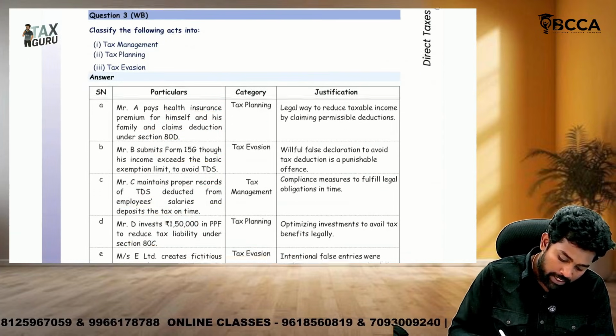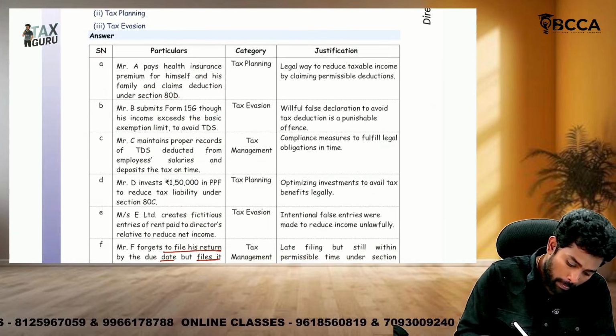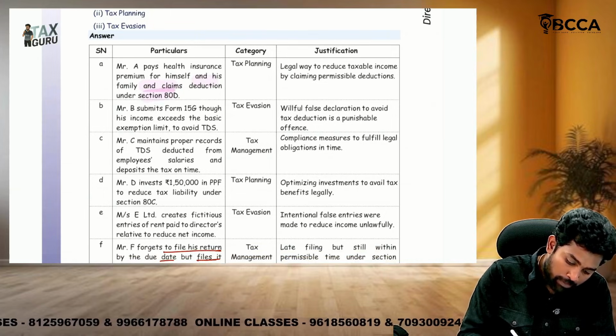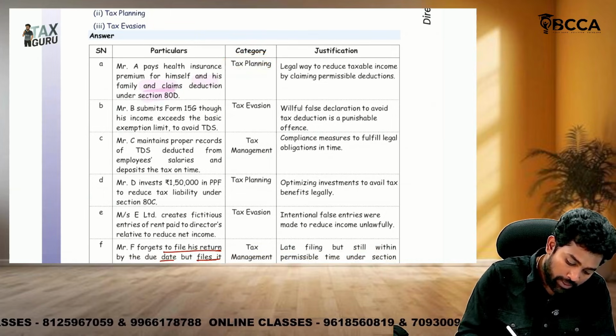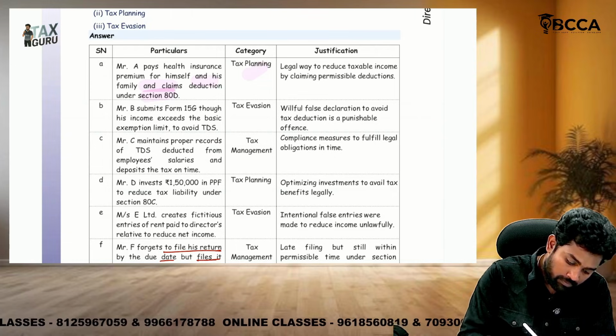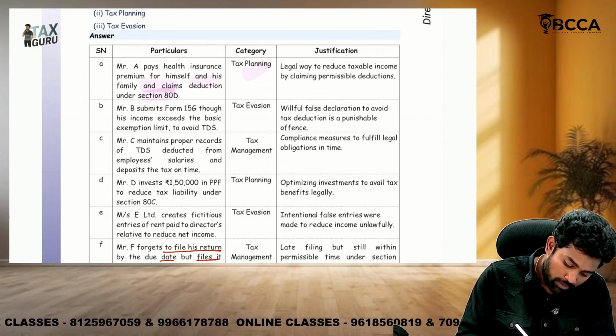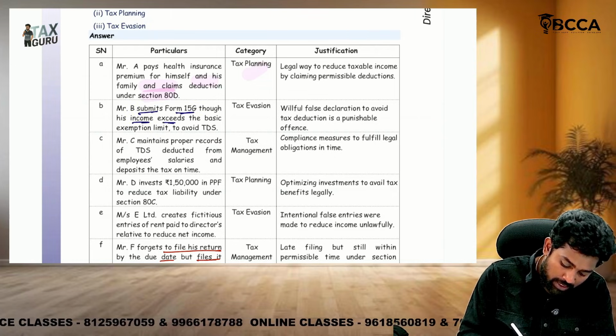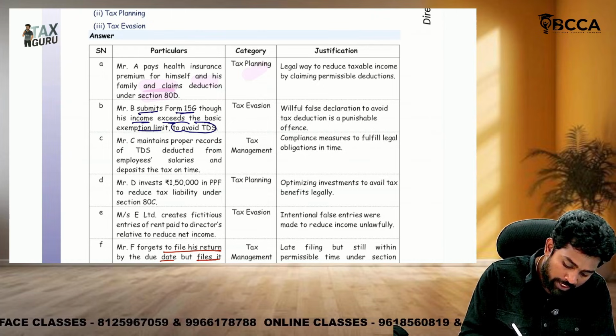Third one. Sir, they are paying health insurance premium for himself and his family. Sir, paying health insurance is what? Tax planning. Then B submits form 15G though his income exceeds the basic exemption limit to avoid TDS.